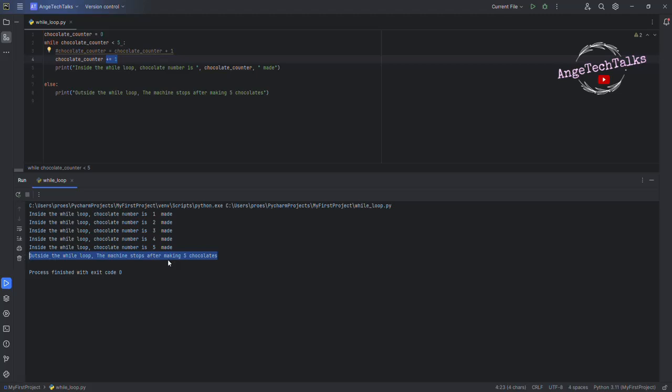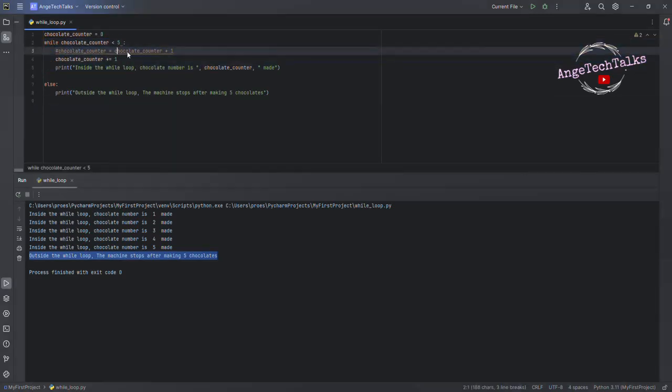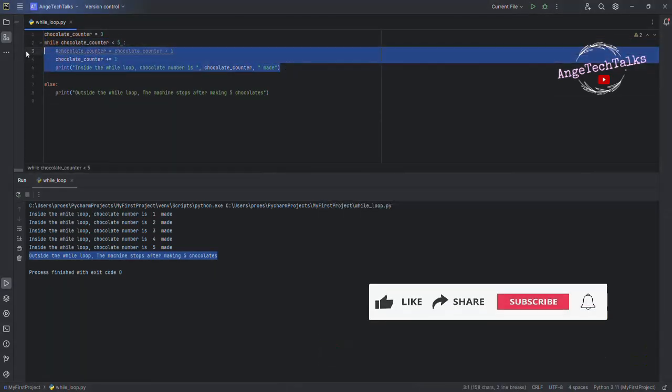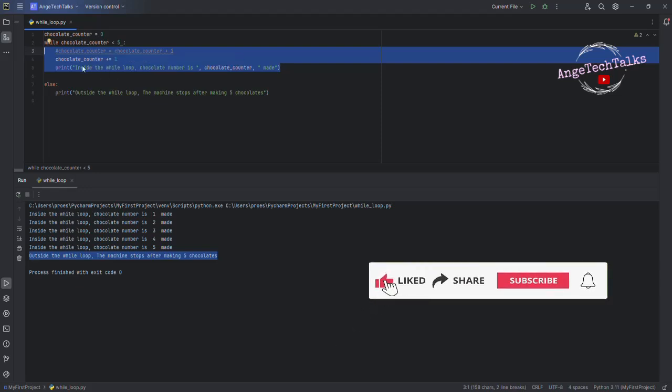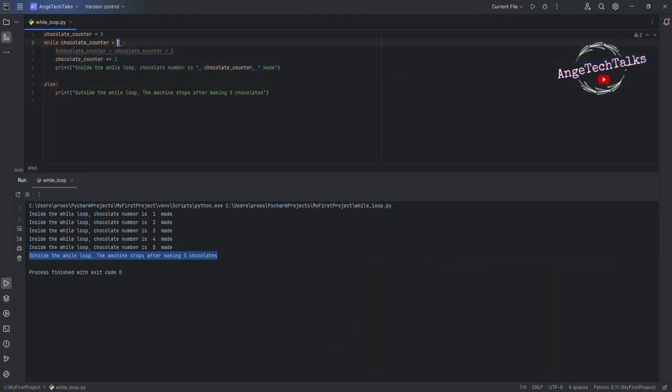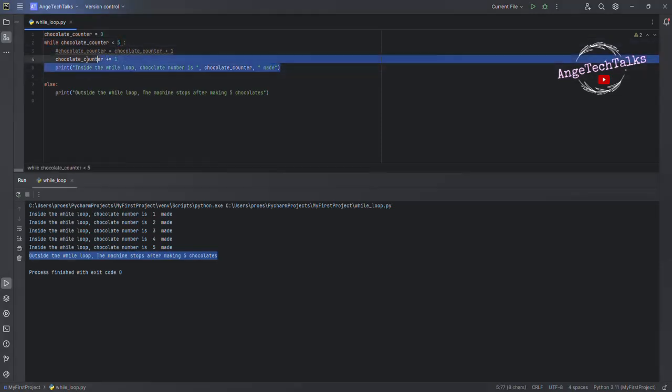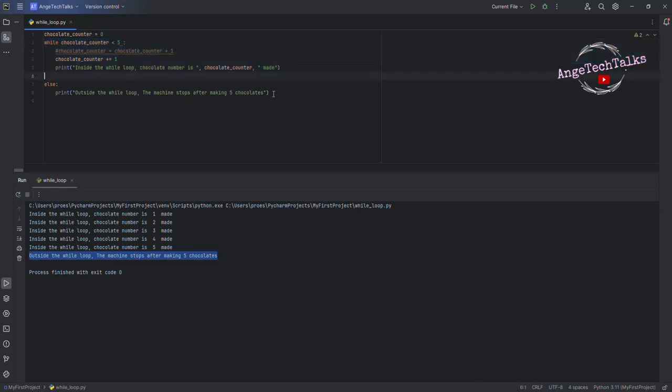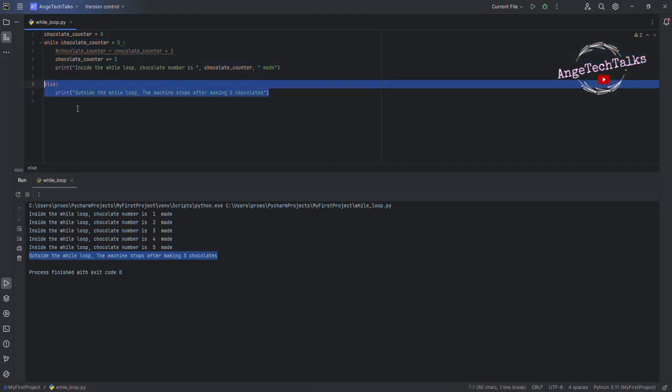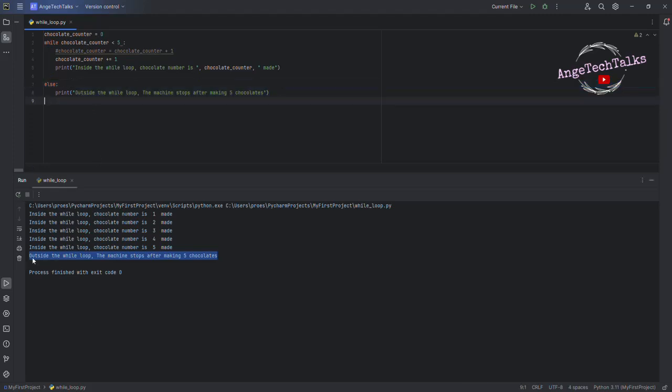So every time this condition is fulfilled, the instruction inside the while loop will be executed. So we have 5 chocolate to produce. We will increment until 5 chocolate are produced. When this condition is no longer true, the program will execute the instruction inside the else statement. That's why here, outside the while loop, the machine stops after making 5 chocolate.